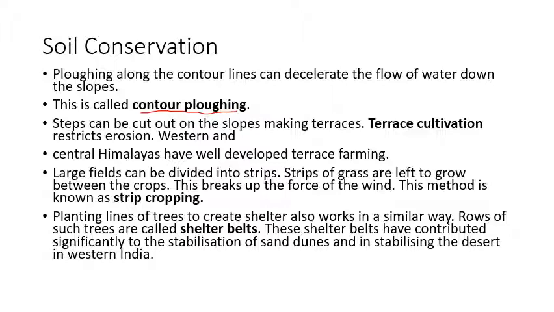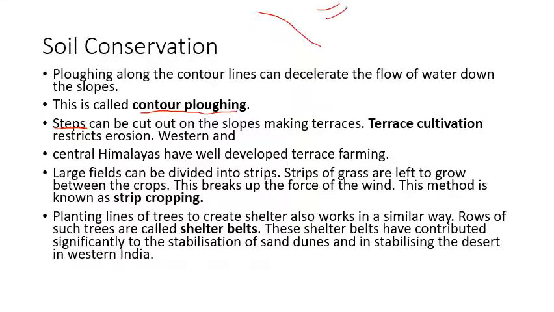After that, we can cut out steps, right? You might have seen step farming or terrace farming. So we can cut out steps on the slope, like in a hilly area. Suppose this is the hill. If you're going to do agricultural activity here, you can cut out steps.